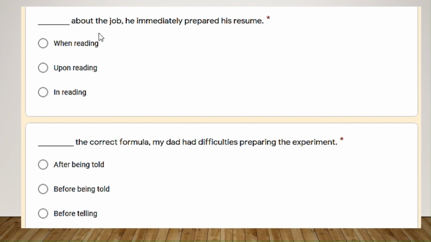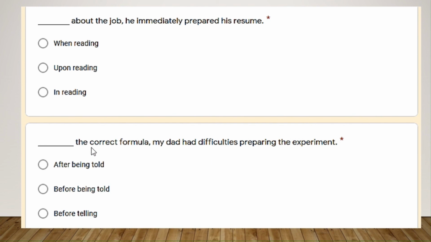In that moment that something happened. And in this one is when you receive the action, you are not doing the action, right? It is the passive. You are not doing, you are receiving. So the correct formula: my dad had difficulties preparing the experiment. He was having difficulties at the beginning. Then someone told him the formula, the correct formula, right? And then, after that, he stopped with the difficulties, right?